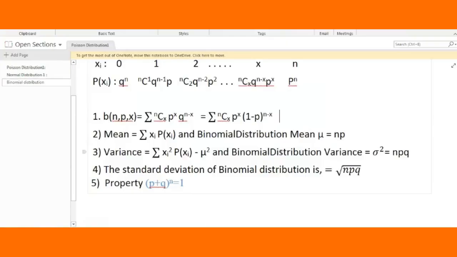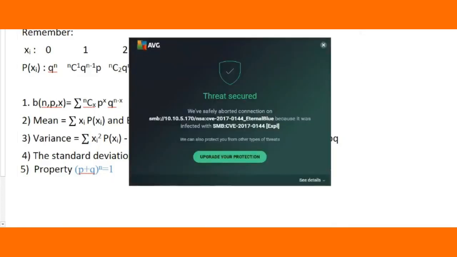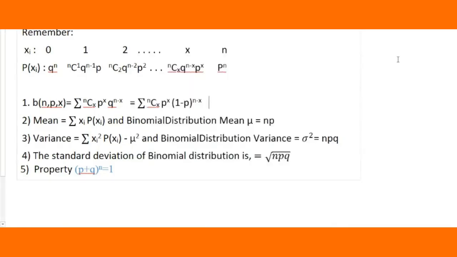So before starting our class, you should remember this very important thing: the binomial distribution. The xi's, you have already come across, are random variables. From the previous lecture you can go and understand what random variables are. They start from 0, 1, 2, x, and then stop at n. The probability distribution is q raised to n, nC1 q raised to n minus 1 p, nC2 q raised to n minus 2 p square, and so on. Like this we get the binomial distribution.